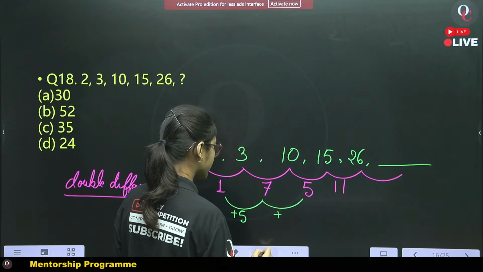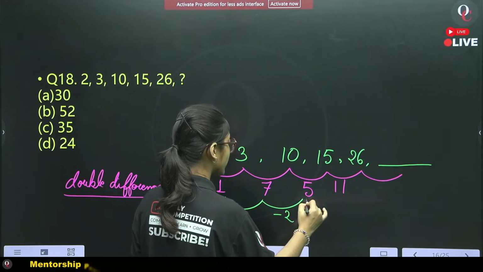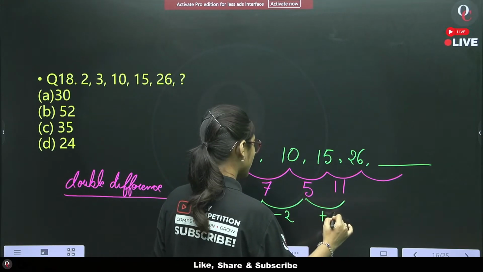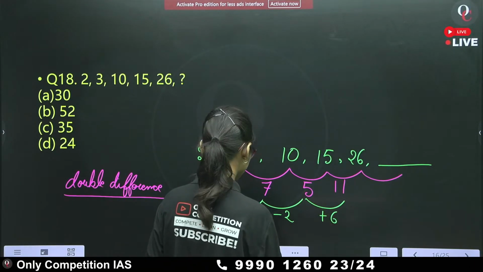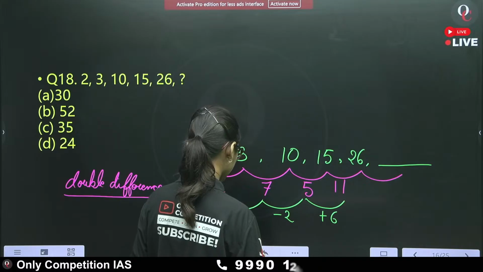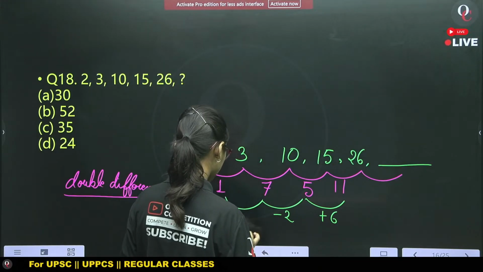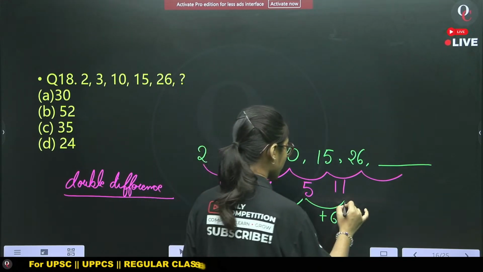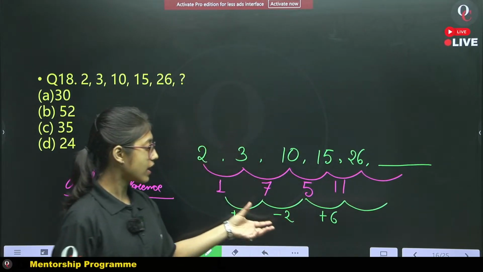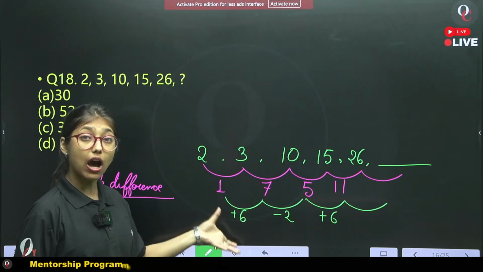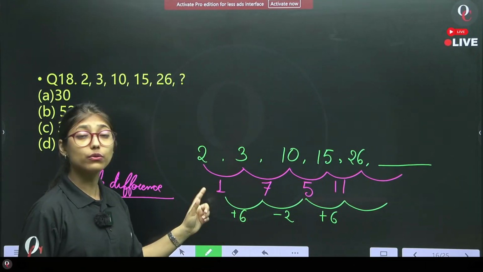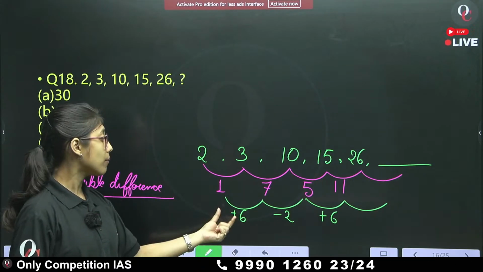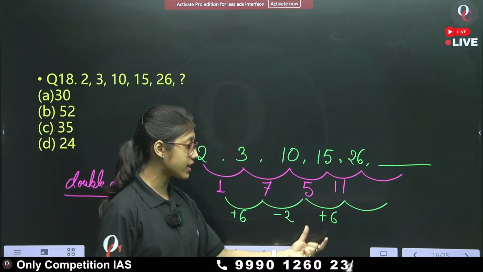Not plus, this will be minus 2. Here it is plus 6. Plus 6. Here also it is plus 6. Okay. Are you able to find the pattern now? After the double difference, you can find the pattern now. Plus 6, minus 2, plus 6, again minus 2.